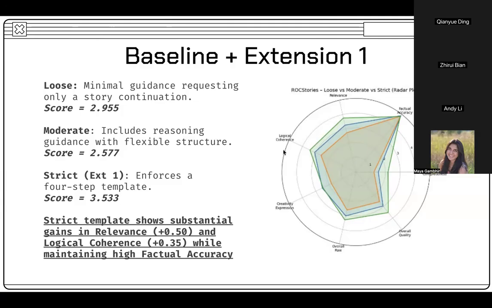This result validates our hypothesis that structured reasoning constraint benefits coherent story generation and establishes the strict prompt as our strong baseline for subsequent extensions. Also, we can see that the moderate prompt underperforms the loose one. So we will analyze it later.